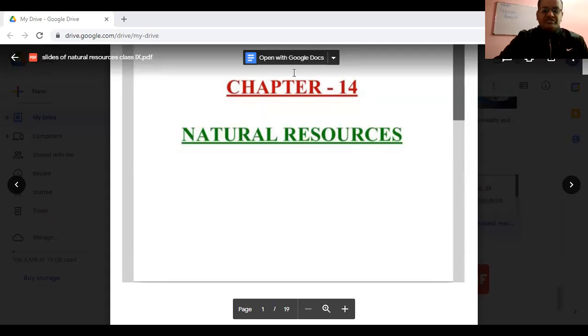Very good. The resources provided by the nature. So resources are the materials which we get from the nature, and that is called natural resources. So definitely now we will sum it up like this: the resources which we get from the nature which satisfy our need are called natural resources. Very good.